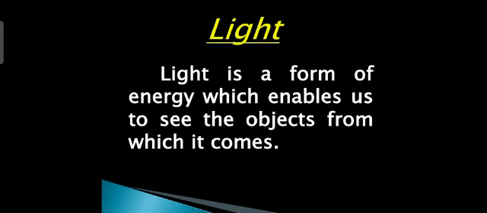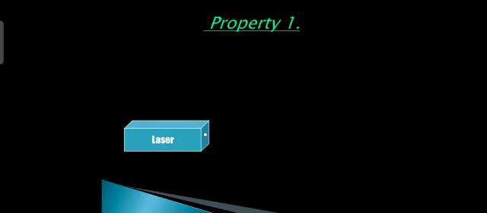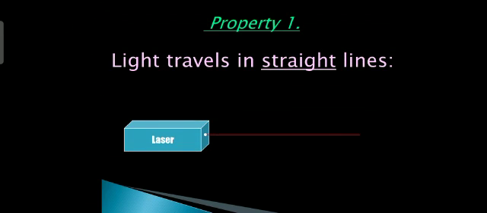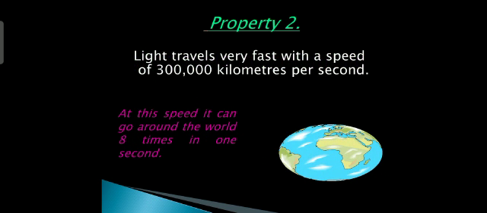Light is the form of energy which enables us to see. We see the things only because of light. Now, coming to the properties of light. Light travels in a straight line. Light travels very fast with a speed of around 3 lakh kilometers per second. Such a great speed.